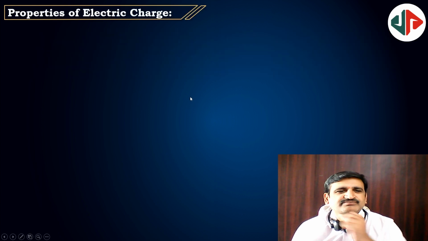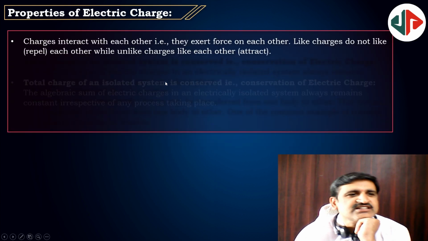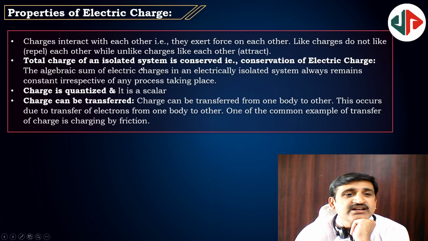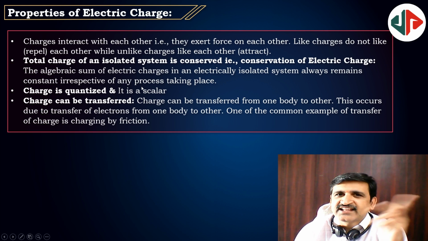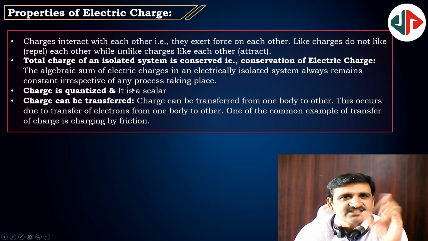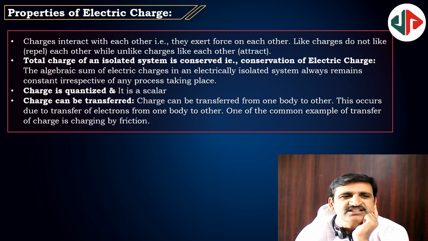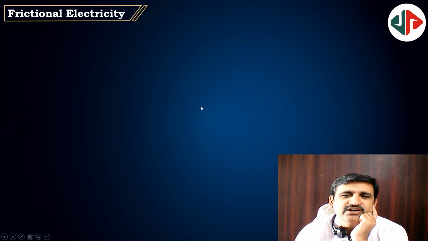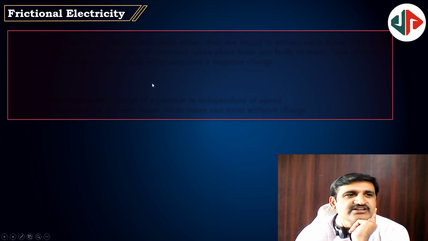Next, properties of charges. Like charges repel, unlike charges attract. Total charge of an isolated system is maintained constant and charge is quantized. It's a scalar quantity. Charge won't exist as a fraction of electron charge. Charge always exists as integral multiples of the basic charge, and charge can be transferred from one body to another body and it obeys conservation laws.